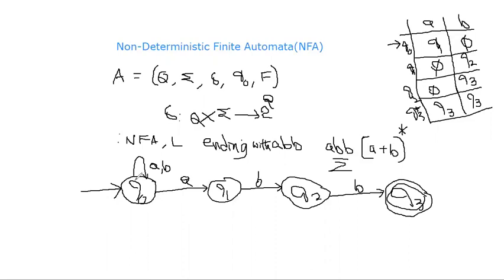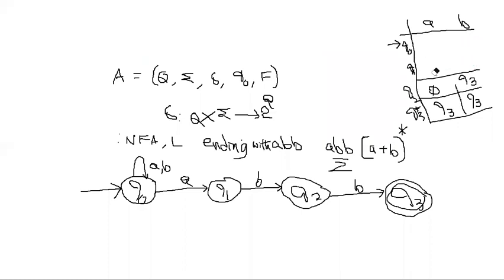Anyway, with this example I will show you whether the taken string is acceptable or not. Don't worry. Now, what is the transition table? I will erase all this and construct the transition table for this. Just observe carefully.